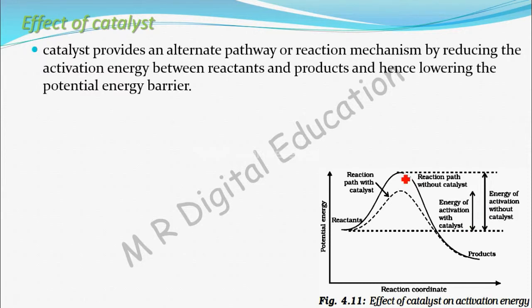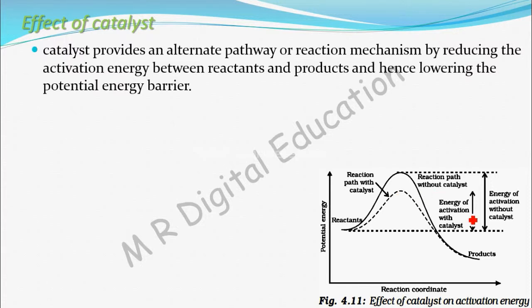Now compare the path of reaction without catalyst and the path of reaction with catalyst. See, for reaction with catalyst, activation energy is low, and for reaction without catalyst, activation energy is high. So what it indicates, catalyst will reduce the activation energy of the reactant. So it is providing an alternate pathway by reducing the activation energy.